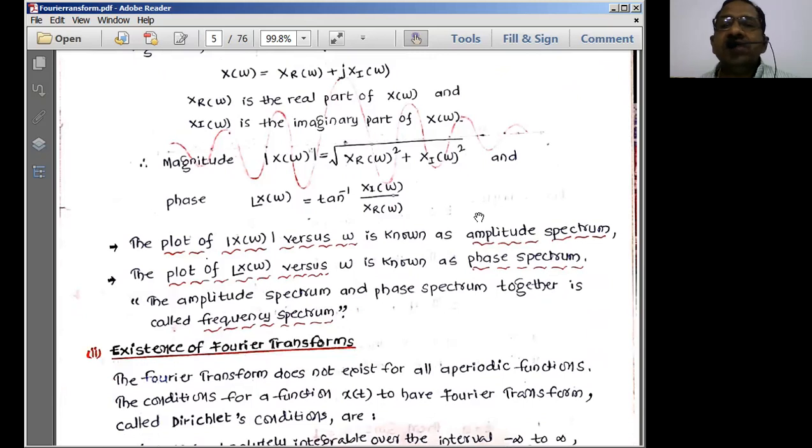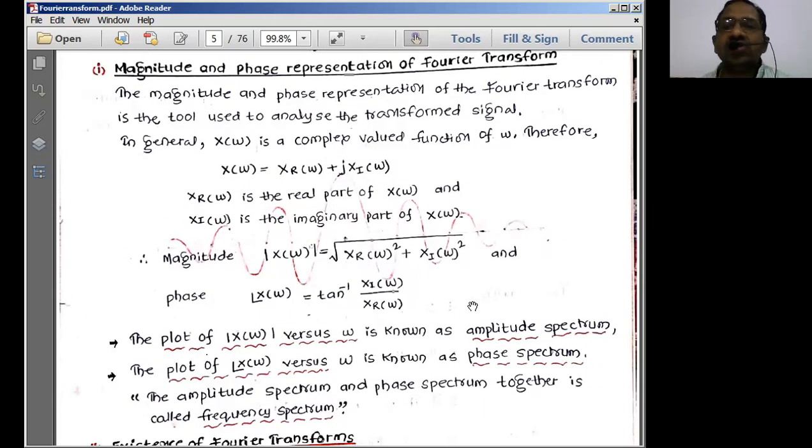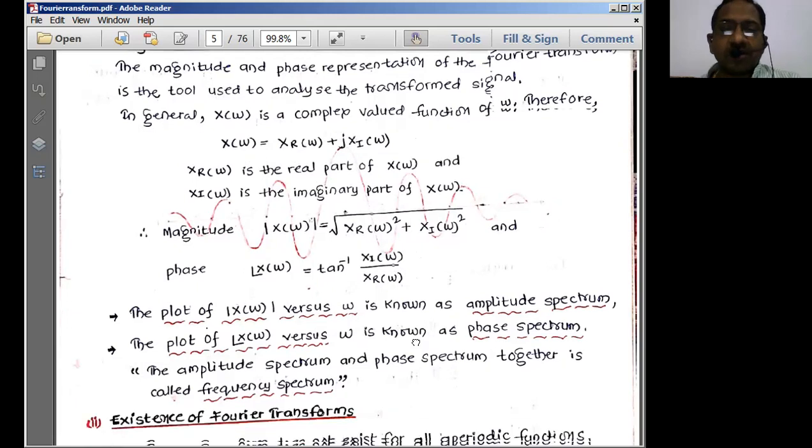The next, what is the phase? Phase is nothing but the angle. You already know, angular displacement is known as phase. So therefore phase is simply y by x. If we consider x plus jy, say for example, if I consider k is equal to x plus jy, then the angle of k is y by x, tan inverse of y by x. So this is the general formula we have for magnitude and phase from trigonometry.